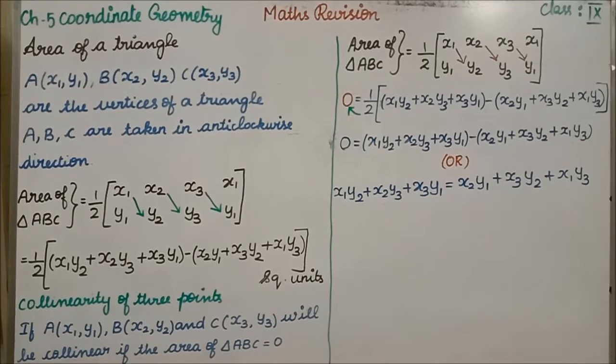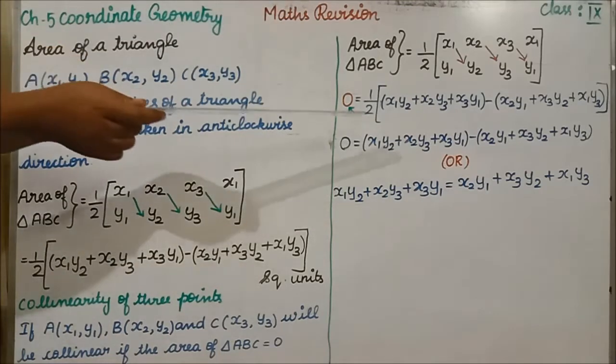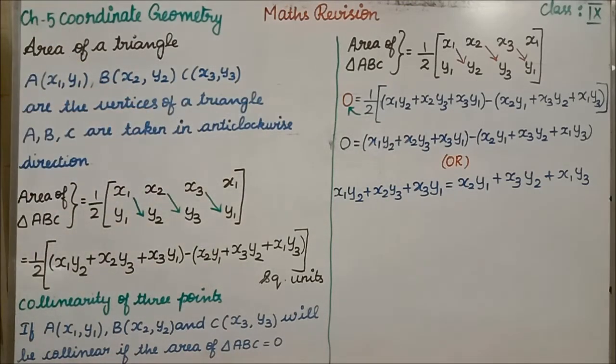Clear? The next is collinearity of 3 points. Students, collinearity of 3 points is the same concept only. In that, the area of a triangle will become 0. See, I have written area of a triangle is 0. So here we have this 1 by 2. No, the same thing only I have written there. Okay, the given vertices, the same format you wrote for area of a triangle, you have to write.